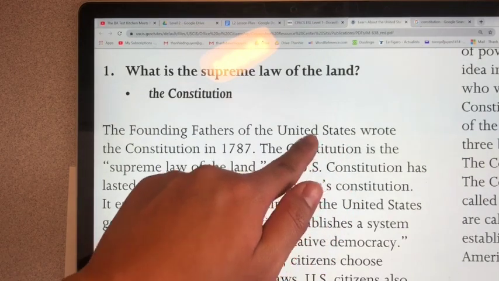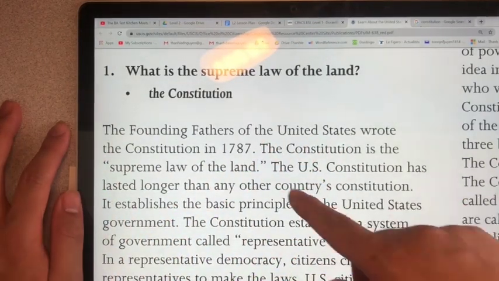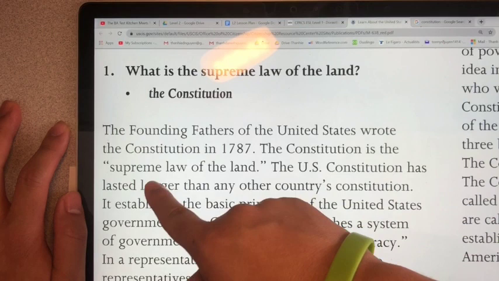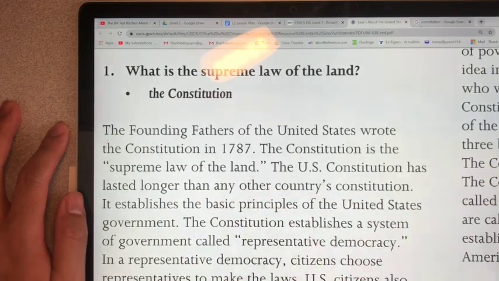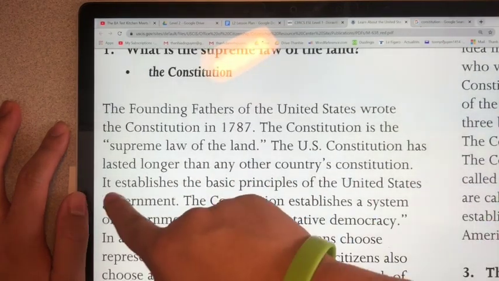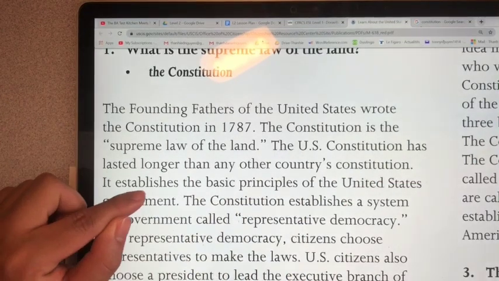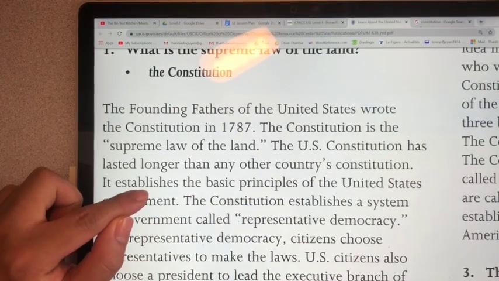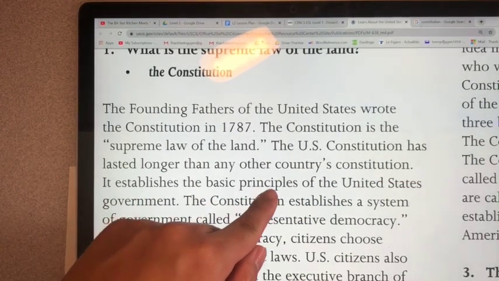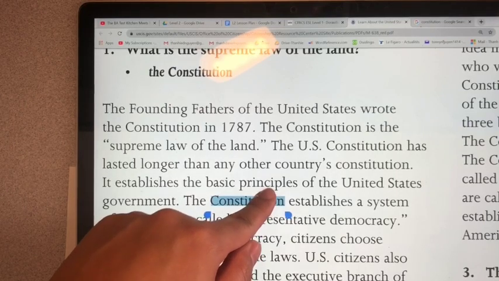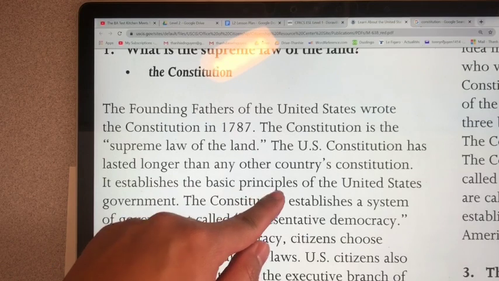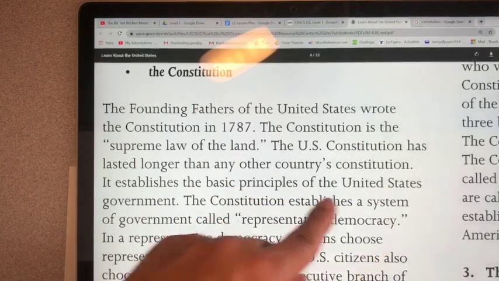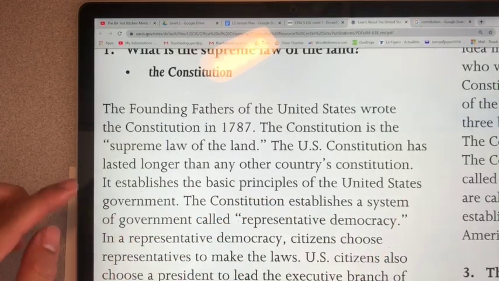It's when the United States started. The Constitution is the supreme law of the land. Establish means make. It makes the basic principles. Another word for principles is rules. It makes the basic rules of the United States government.